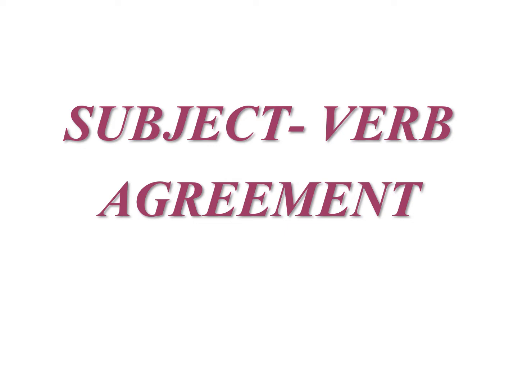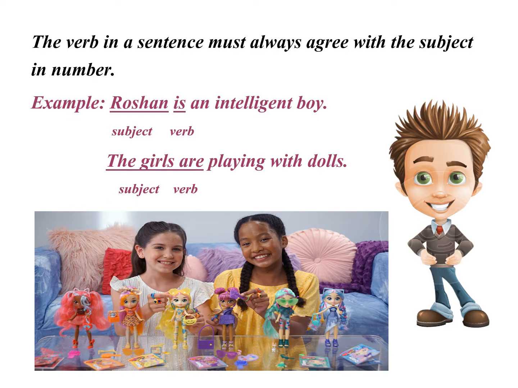Today we are going to do another important grammar topic, and that is subject-verb concord or subject-verb agreement. We have to be very sure that the verb in a sentence must always agree with the subject in number. Let us see the example and understand what exactly I mean to say.